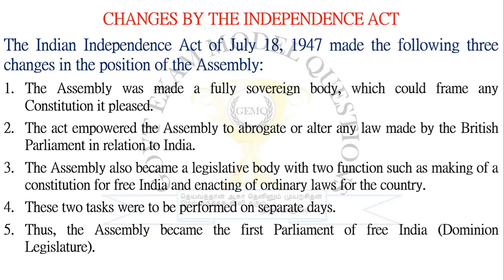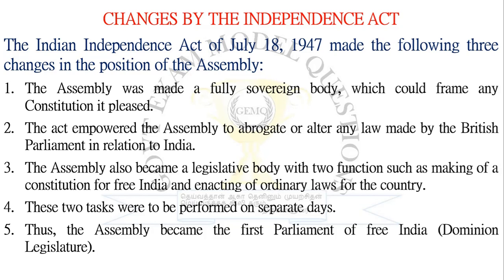The act empowered the assembly to abrogate or alter any law made by the British Parliament in relation to India. So this act also made Indian constitutional framers able to alter or bring change in any part of the constitution, or any rules or laws that were brought by Britain or the British Parliament in relation to India. This act provides power to the Indian Constituent Assembly to change any part of the constitution.